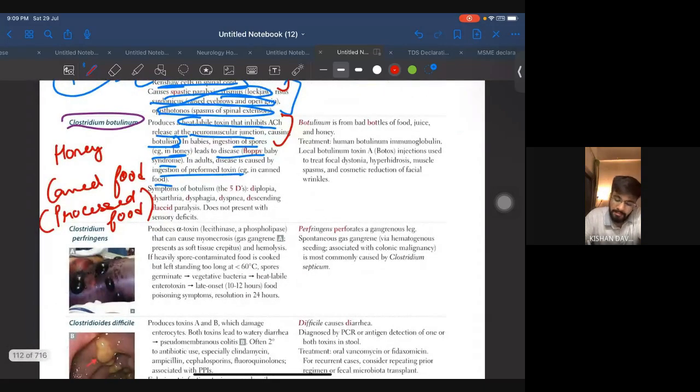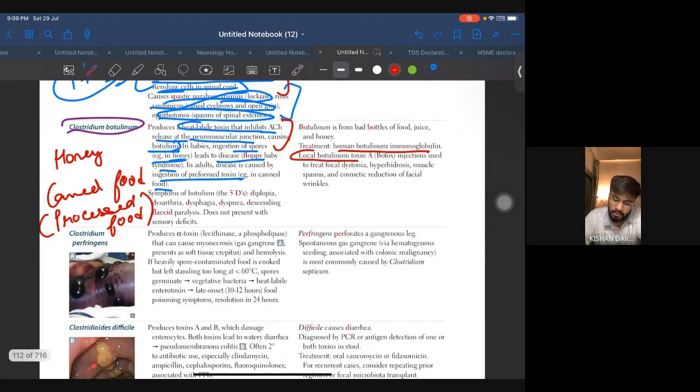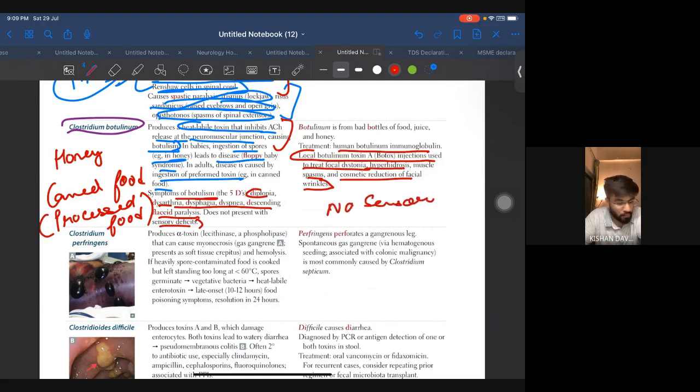Okay, treatment is human botulinum immunoglobulin. Local botulinum toxin A injections are used to treat focal dystonia, hyperhidrosis, muscle spasms, and cosmetic reduction of facial wrinkles. Okay, another thing. Symptoms of botulinum: diplopia, dysarthria, dysphagia, dyspnea, descending flaccid paralysis, and it does not present with sensory symptoms. So no sensory symptoms will be given in botulinum. Okay, to make sure you know this.